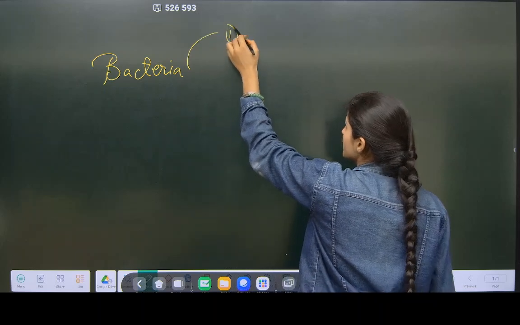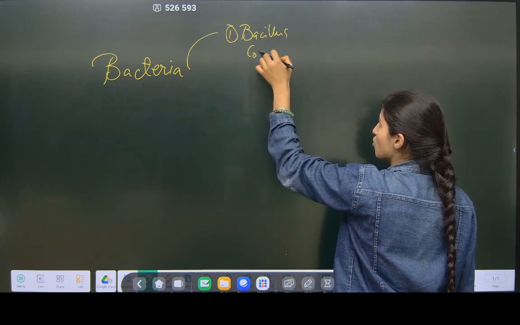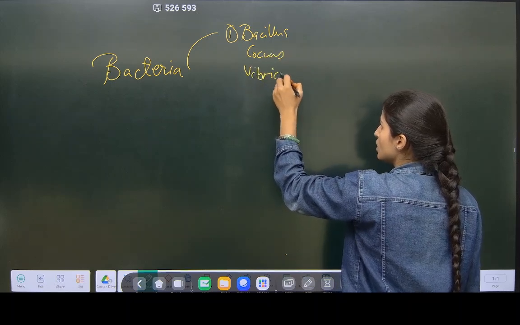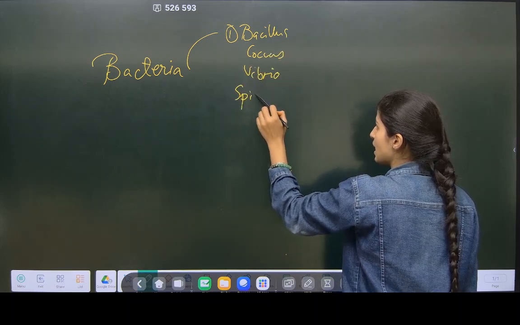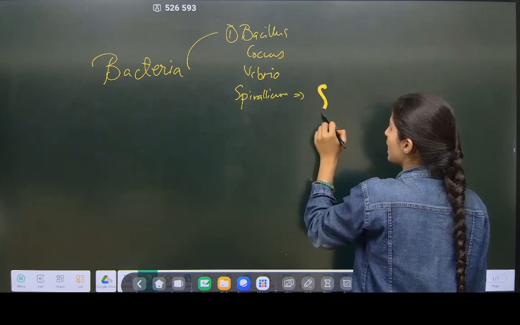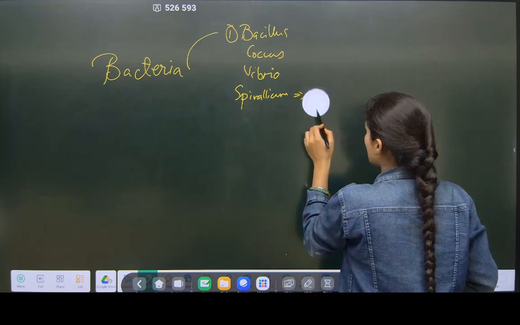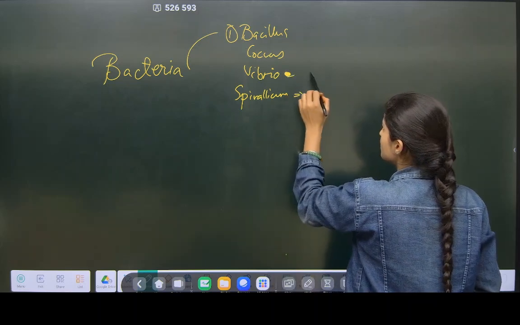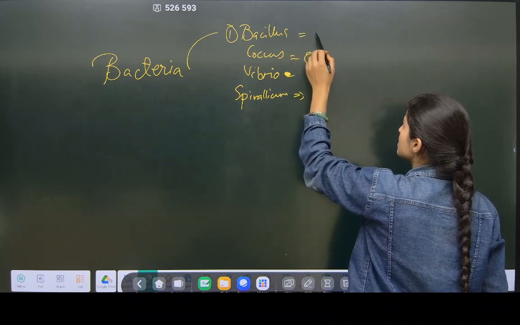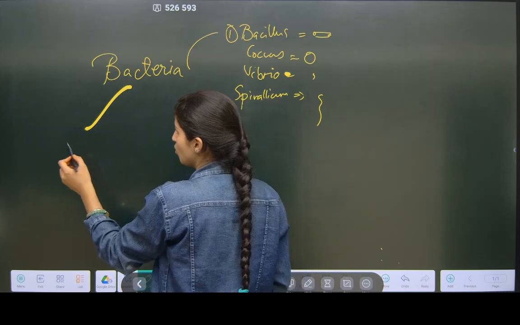What are the four shapes? Bacillus, Coccus, Vibrio, and Spirillum. This is spiral shape. This is comma shape. Coccus is the spherical shape, and Bacillus is rod-like shape. What else did we learn?